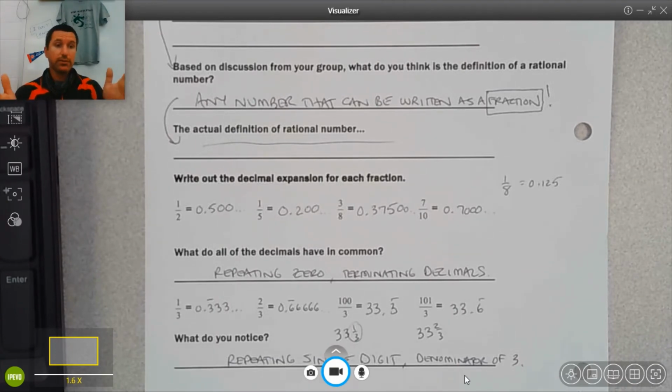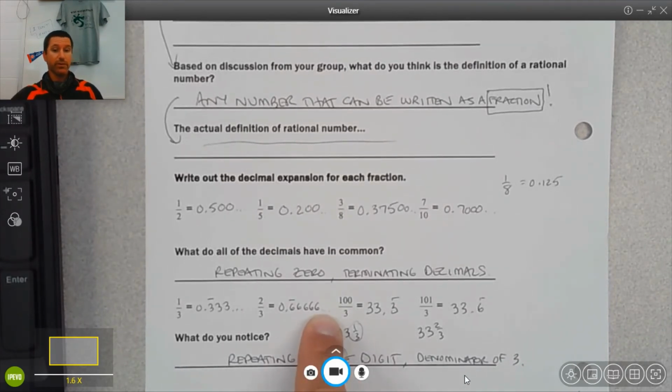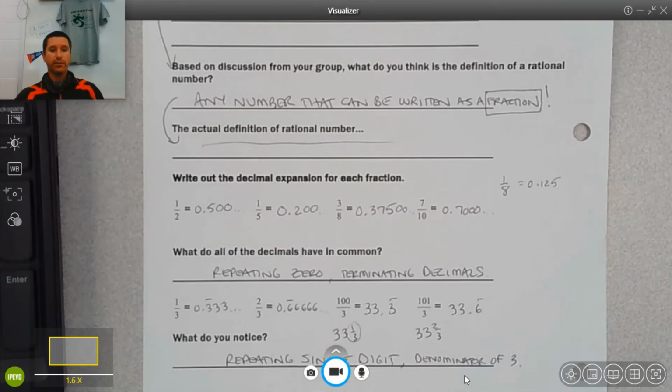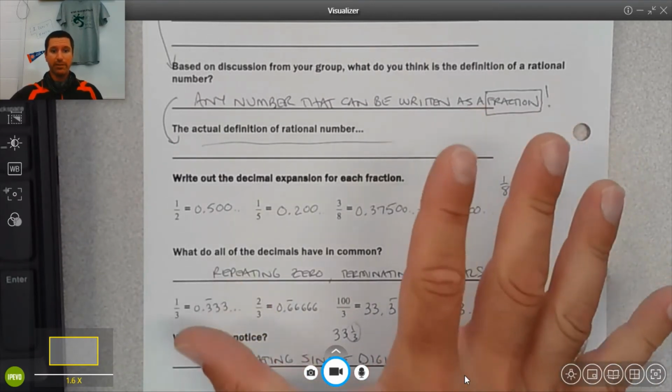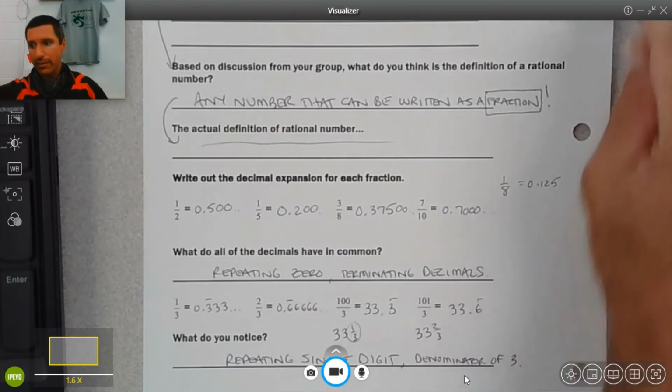Talked about the calculator and how stupid calculators are sometimes because they round the last digit. They're not stupid. They just have to do that because they only have so much memory. So you might see a 7 at the end of one of these on a calculator. You should know better. It's repeating 6 forever. Okay. So that's where we stopped. That's the end of page 1 of the packet.